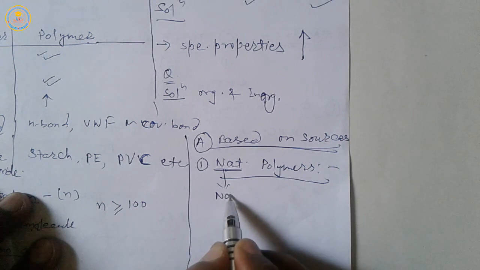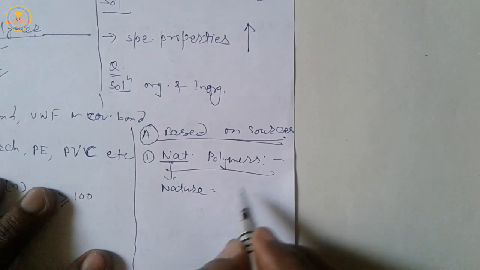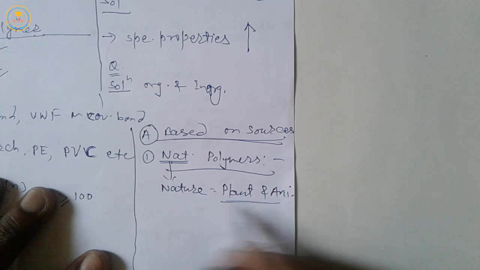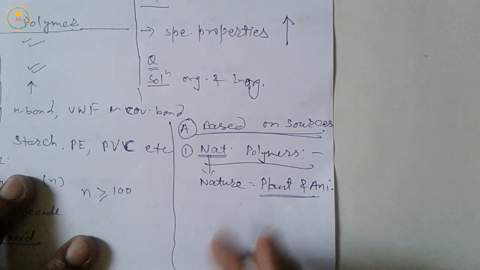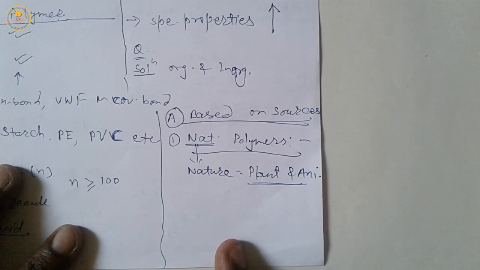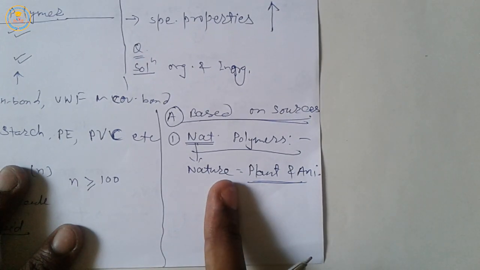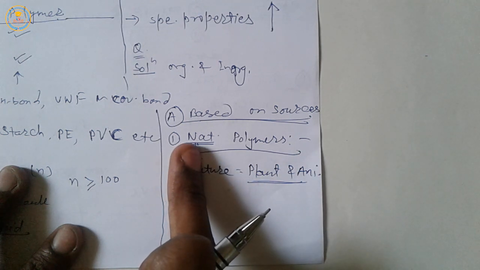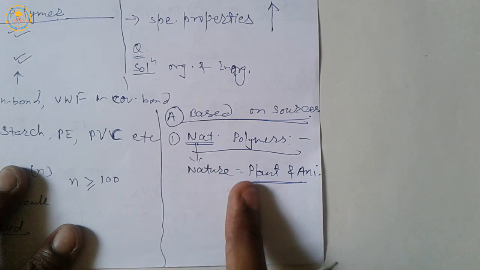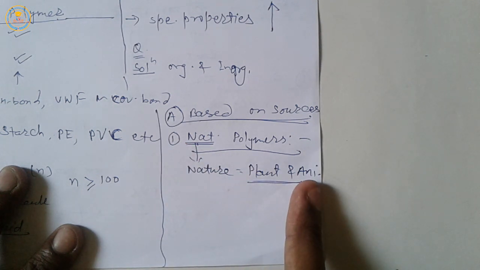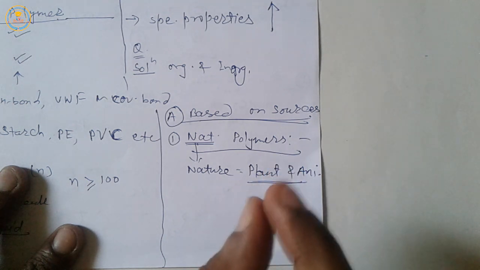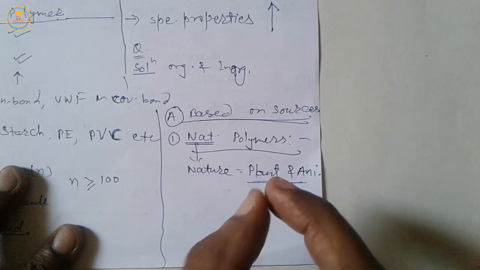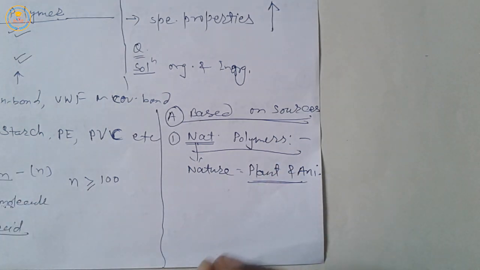Natural means nature, and nature means plants and animals. So simple, it means the polymers which are synthesized in nature are called natural polymers. They are found in plants and animals. For example, cotton, silk, wool, rubber, cellulose, starch, protein, nucleic acid, etc.